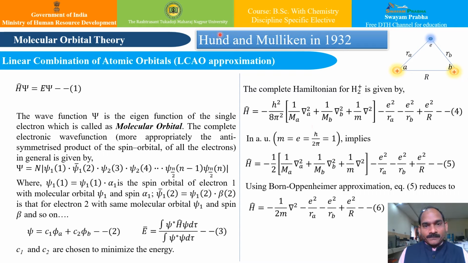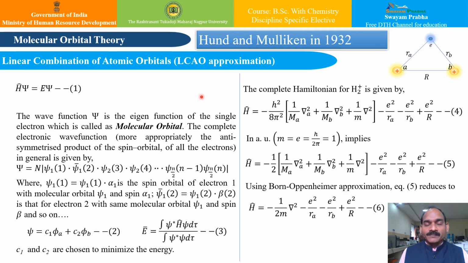Now friends, the valence bond theory of Heitler and London was, as we know, developed and extended to larger molecules by Pauling and Slater, and that we have seen in our last lecture. We have seen the features of these theories in our earlier lecture, and although we have not seen the application in practice for the hydrogen molecule, we will do it in due course of time in this lecture series.